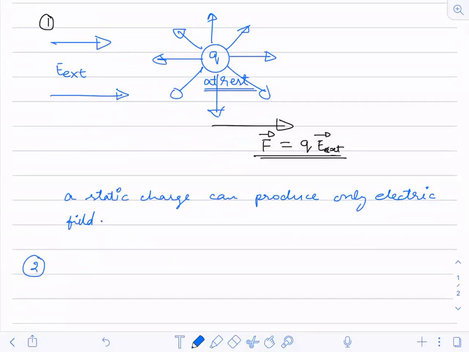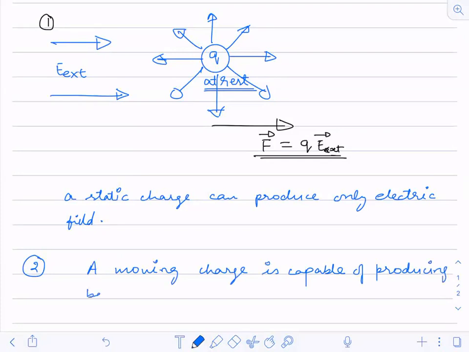A moving charge is capable of producing both magnetic and electric field in its surrounding.